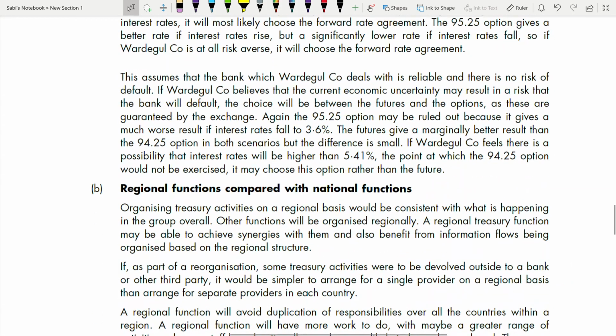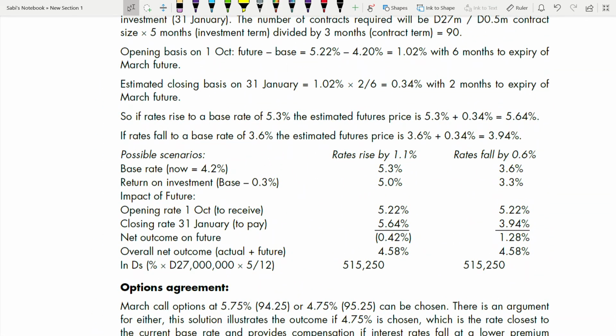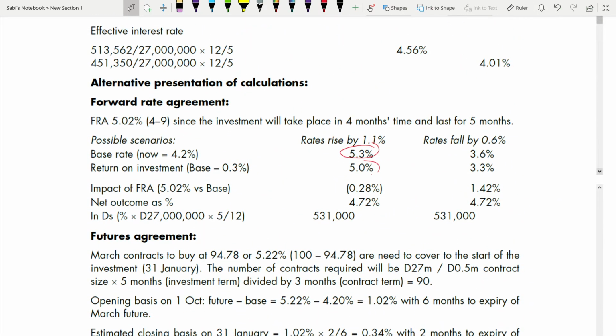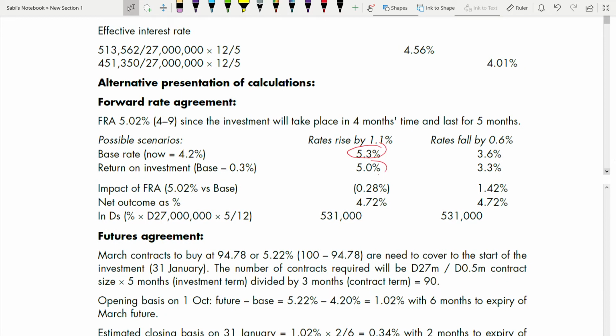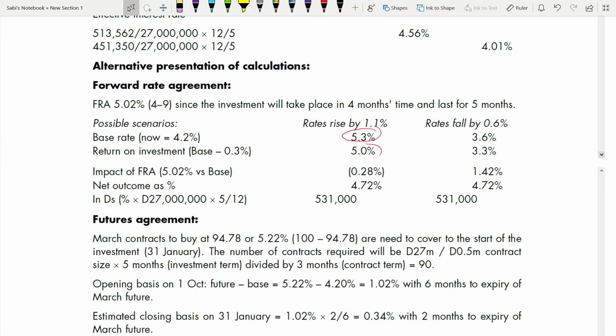Let me go and see. I think I have enough time. I finished this almost in 17 minutes something. So I can take some time and go through this alternative presentation of calculation also. Don't do both, okay? This is just for your explanation. They are giving this alternative. There are many ways of presenting your answer. It's your choice. You can present it in any way.